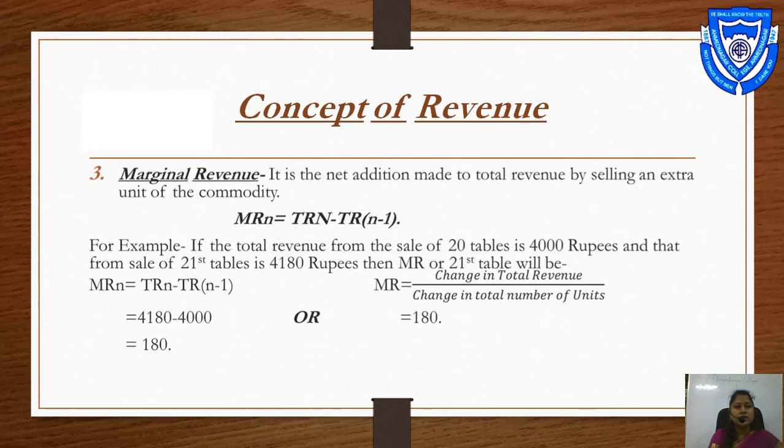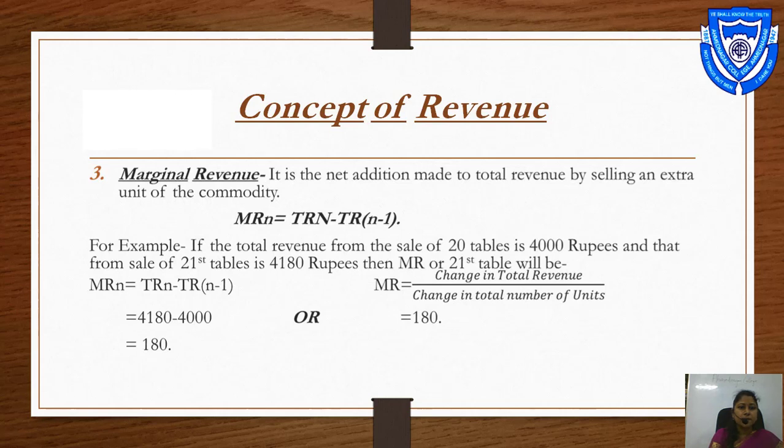Next is marginal revenue. It is the net addition made to total revenue by selling an extra unit of the commodity. Marginal revenue is the revenue of producing one extra unit of output, that is, unit of commodity.